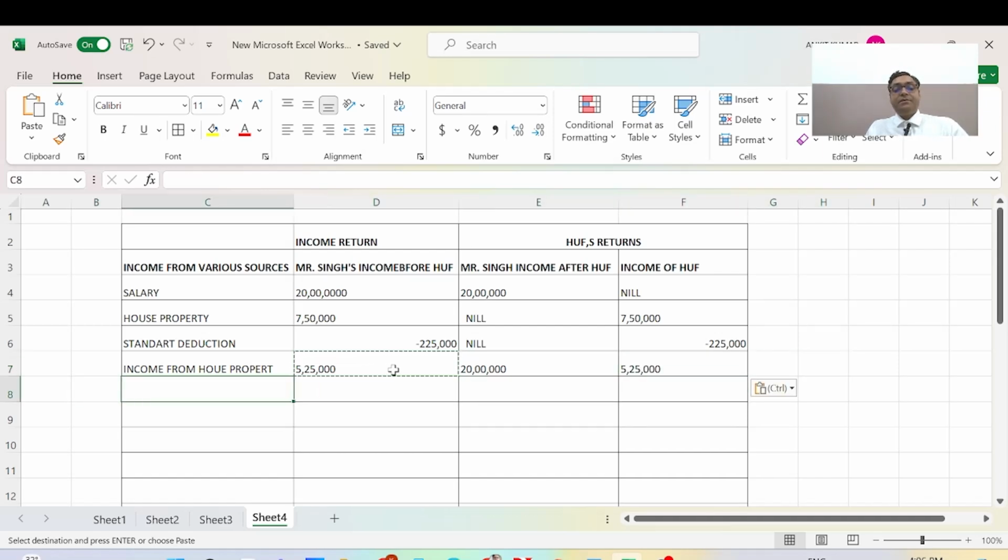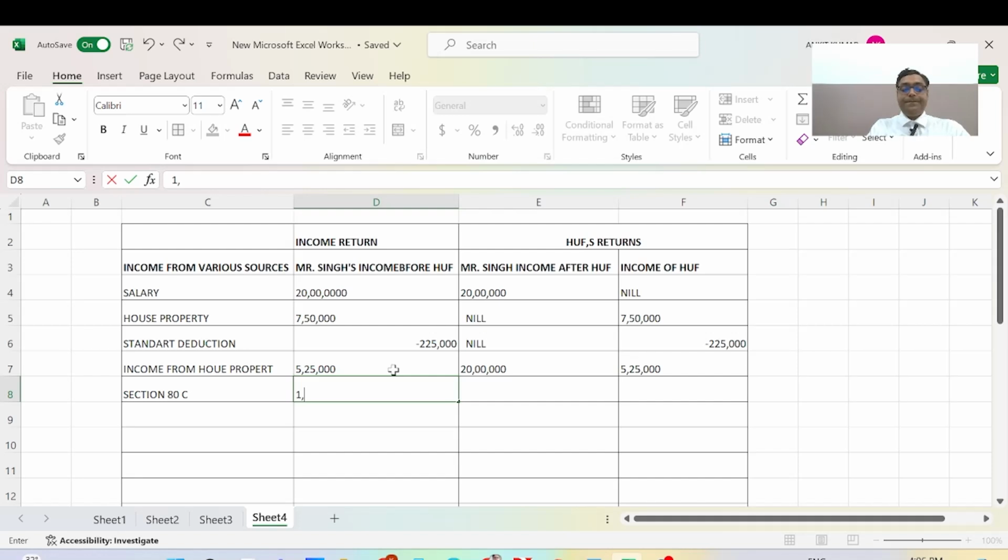And here is the deduction under section 80C, equal to 1,50,000. As per the new tax regime, we can deduct only 1,50,000, and it is the income from HUF. Same here, 1,50,000 is minus.